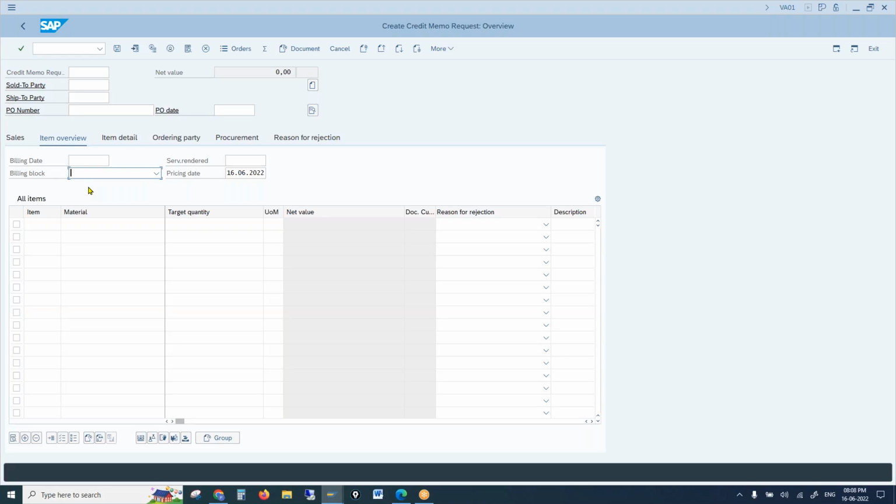And credit memo is an order-related billing process. There is no delivery in the credit memo. So we will have delivery-related billing and order-related billing. Let's say you buy a laptop. So what billing is it related to? Anyone?